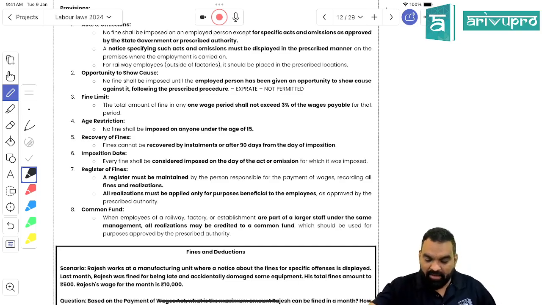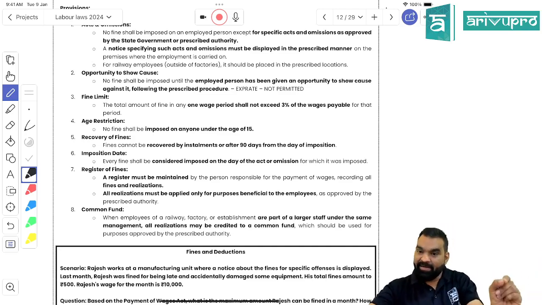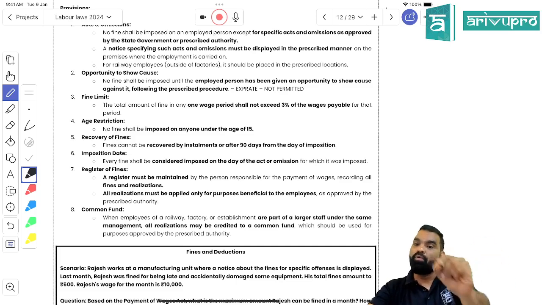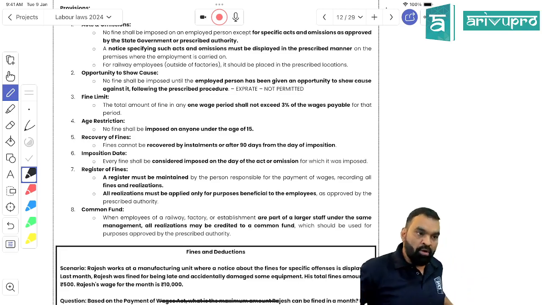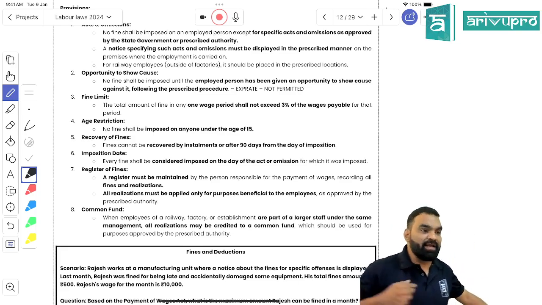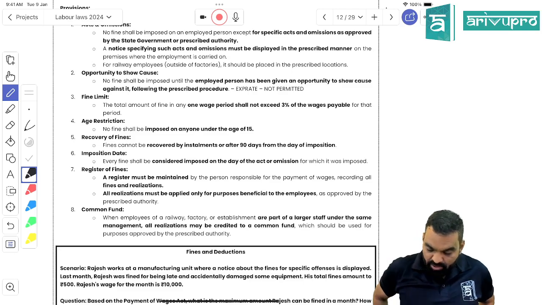Further, they are saying that the 90 days will be counted from the day of act or omission. It means the fine can be collected within 90 days from the date of act or omission. Whatever day you have committed the wrong, it will be treated as the day the fine has been imposed. Is it clear, students?